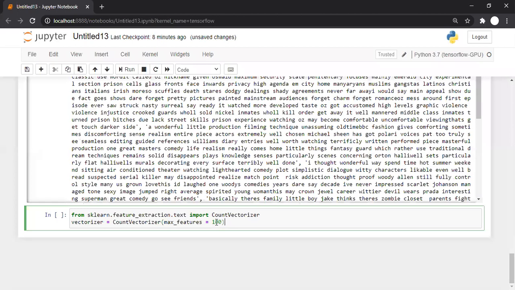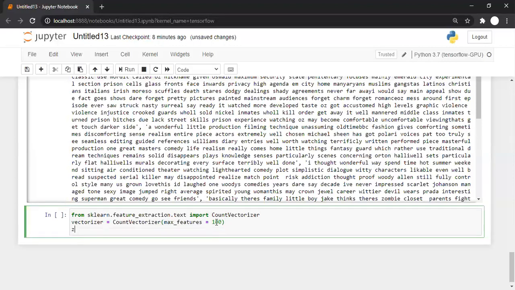So let's say we want to go with max_features as 100, means what? You use only 100 words. But what if there are more than 100 words? Okay, let's say there are 150 unique words. Use only the most frequently occurring 100 words, the most frequent 100 words, that way.